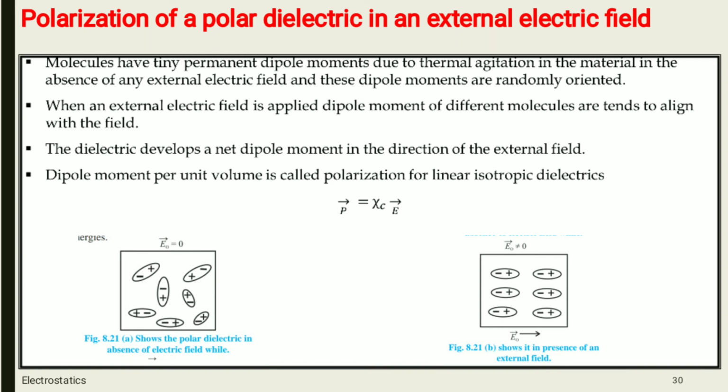Dipole moment per unit volume is called polarization. For linear isotropic dielectrics, it is given by the equation P is equal to chi times E, where P is the dipole moment per unit volume and chi is the electric susceptibility of that dielectric medium.